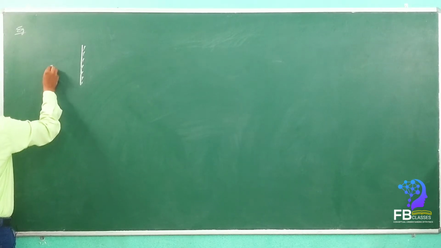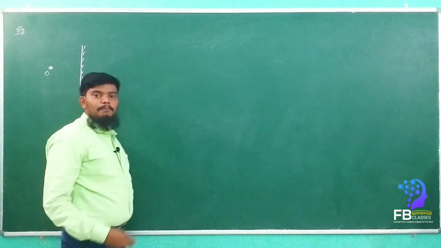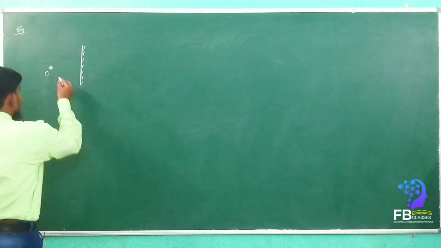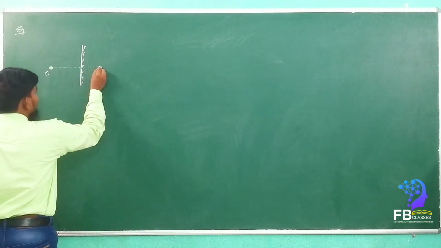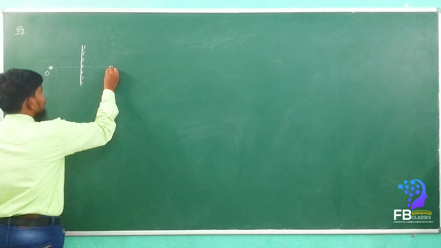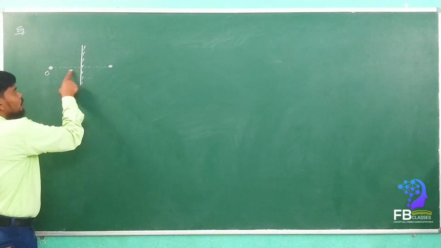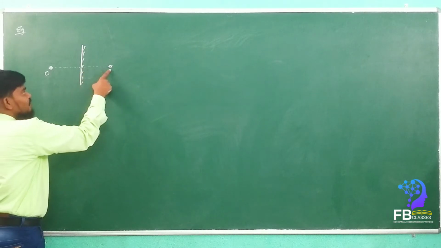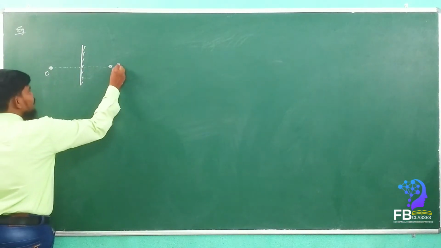For this object, how can we plot the image? We have to draw a perpendicular line onto the mirror and extend it behind the mirror with the same distance. The distance of the object from the mirror is equal to the distance of the image from the mirror. So, here the image is formed.